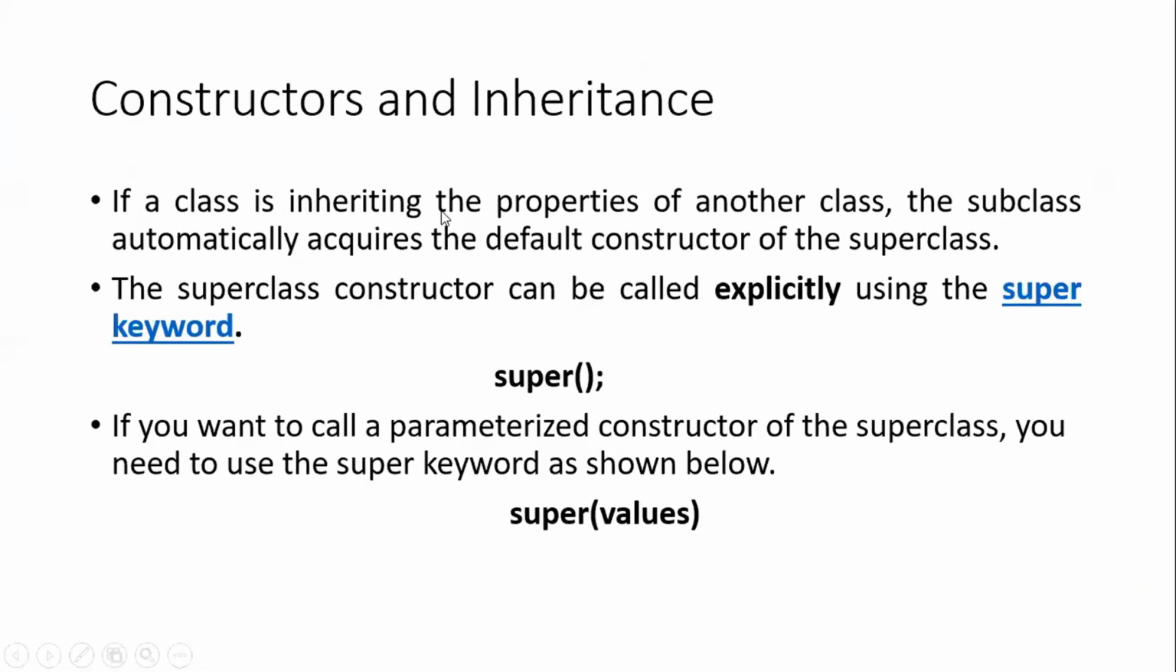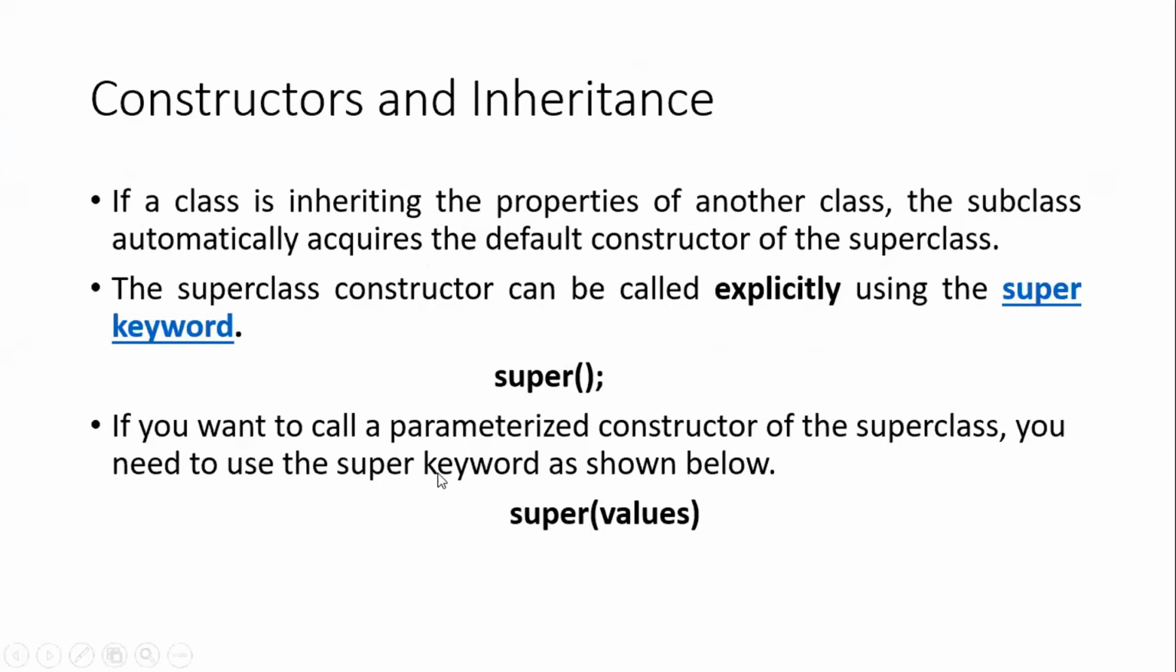If a class is inheriting the properties of another class, the subclass automatically acquires a default constructor of the superclass. Yes, the default constructor of the superclass. The superclass constructors can be called explicitly using the super keyword. So this is what we have done. We have written super followed by an argument, so it is calling my superclass constructor.